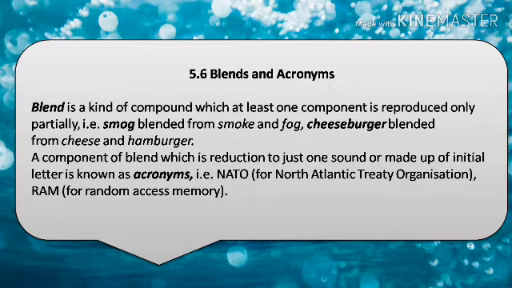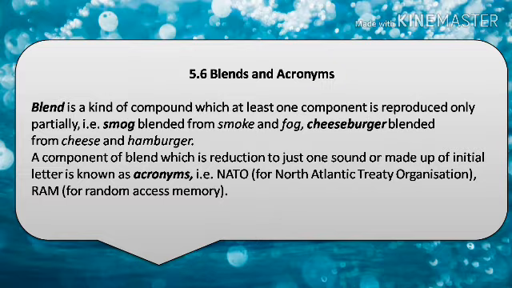Blends and acronyms. A blend is a kind of compound in which at least one component is reproduced only partially. Example, smog blended from smoke and fog. Cheeseburger blended from cheese and hamburger.